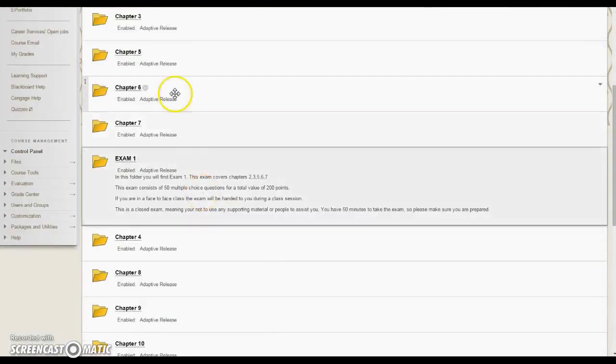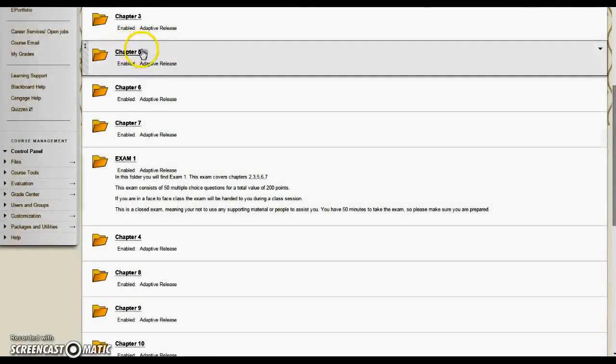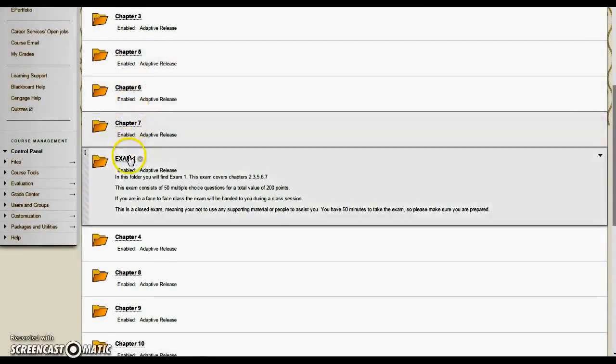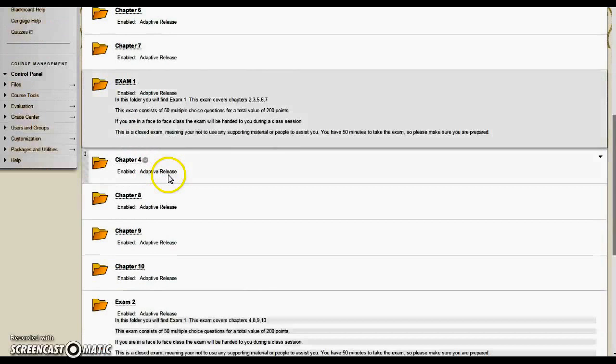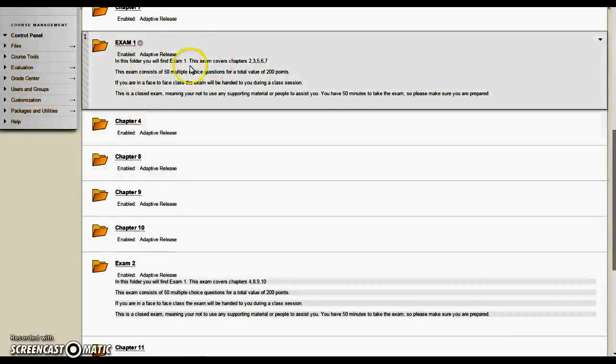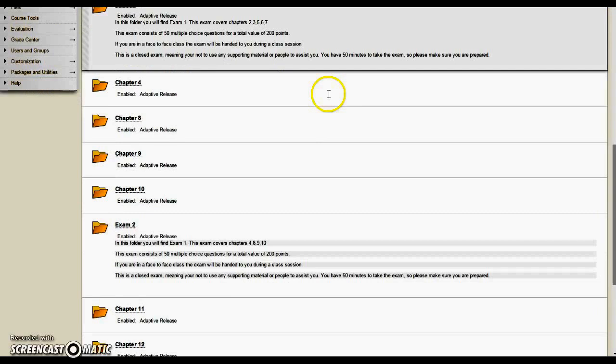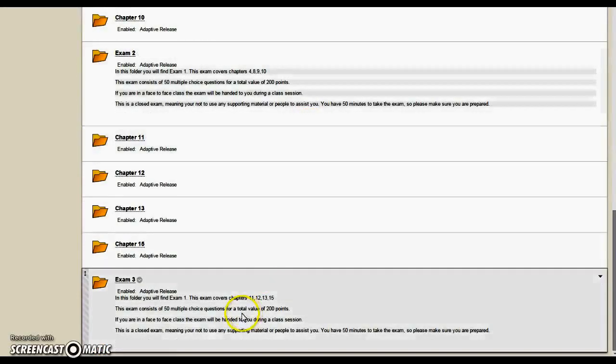So as you move through each of the chapters and each of the files get completed, you'll move on to your exam. If you notice the directions here for your exams, it tells you specifically what chapters are covered and tells you how many points are available to you for this assignment and how long you have to complete it. So there are 3 exams for this course.